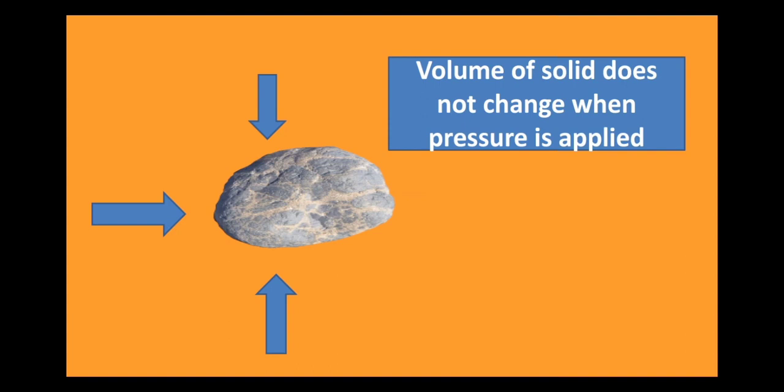Once again, let us take the example of a stone. When we apply pressure on the stone from all the sides, does the volume change? No, the volume remains the same. Hence, we can understand that in case of solids, when we apply pressure, the volume remains constant, the volume does not change. Hence, solids are incompressible in nature.